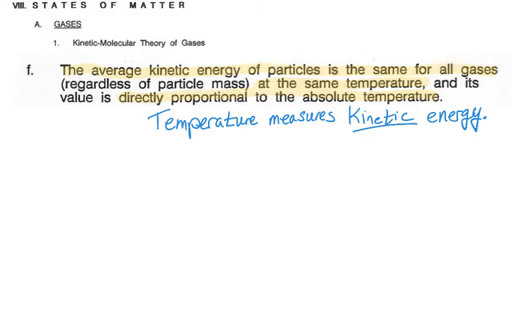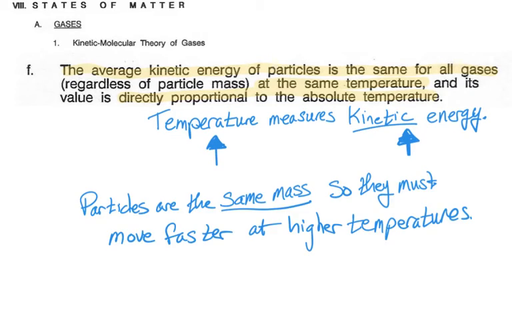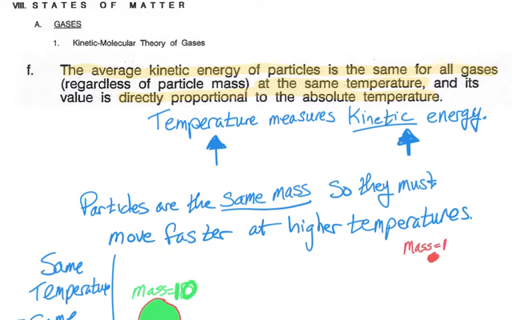And we also know that as the kinetic energy increases, the temperature increases, and the velocity of the particles will go faster. Now what we know is that that velocity will vary dependent upon the mass of the particle. So a smaller mass will move faster and a larger mass will move slower, but they have the same kinetic energy overall if they're at that same temperature.